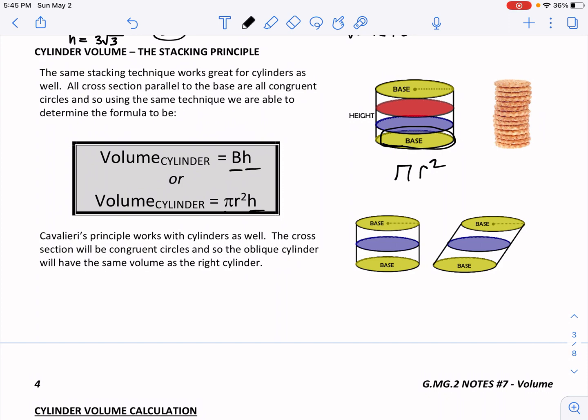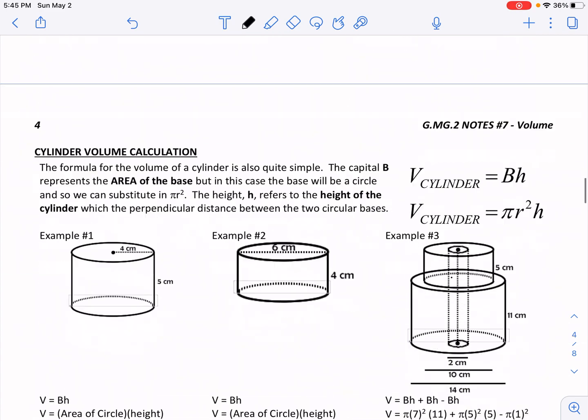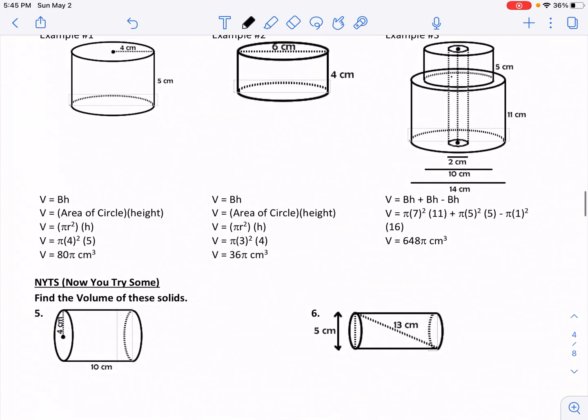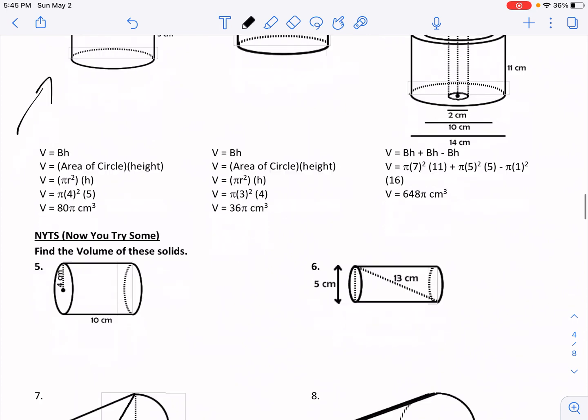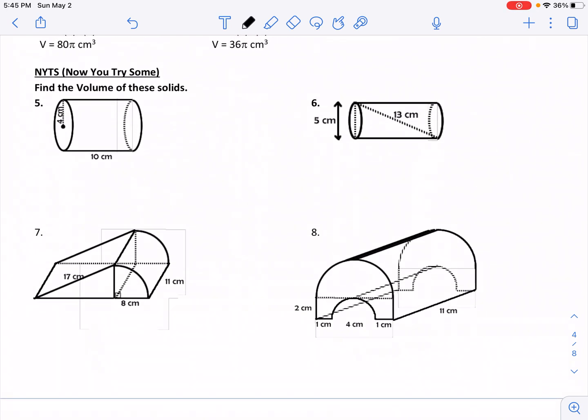And the principle will still work with cylinders as well. The cross sections will be congruent circles, so the oblique cylinder will have the same volume as the right cylinder. Okay, so again, I'm going to let you guys read through these. You can go through that. I want to work on these examples that are a little bit more tough maybe, and we can go through those. So let's look at number 5 here.